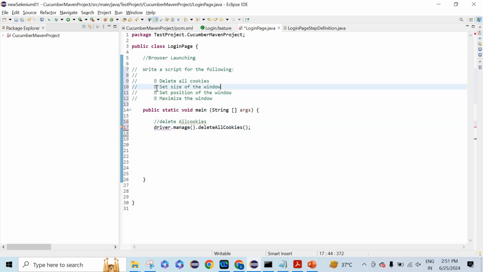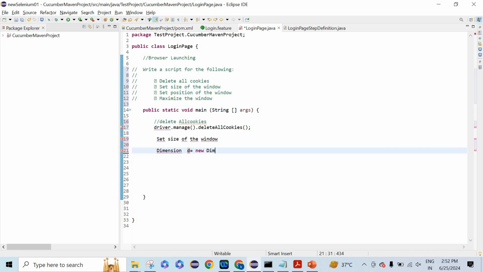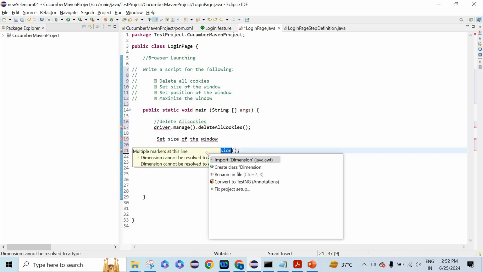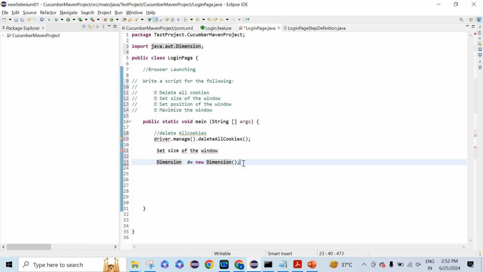Then we also have to set the size of the window. This is a new question, and I think most people do not know how to set the size of the window. For this we'll be using the Dimension class. We'll use the Dimension class here. For example, we'll use d as a variable name, and then use the Dimension class. I don't know whether I need to import it or not. Let me see. We can import it from Java. Okay, this Dimension class we're going to import.